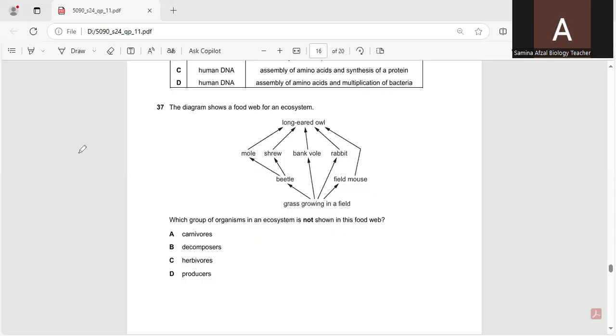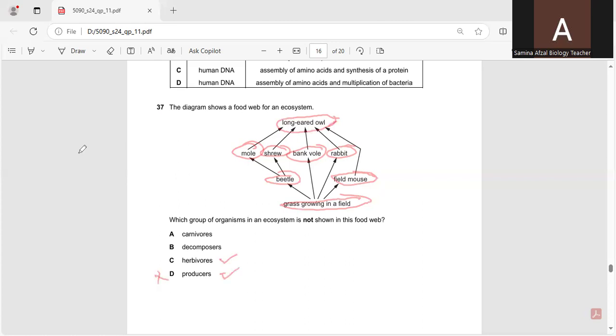Carnivores, decomposers, herbivores, and producers. Let's see the different food chains. Producers are there. The primary consumers are consumers. Again, these are consumers. Long-eared owl. All they are the consumers. Means producers are there.